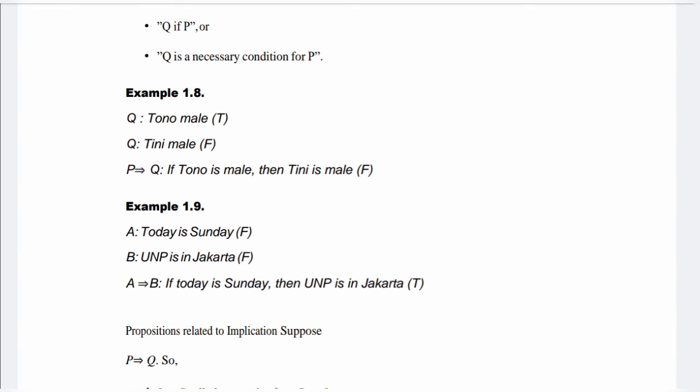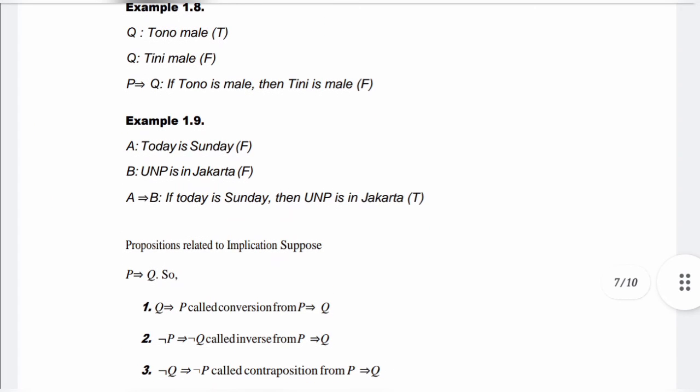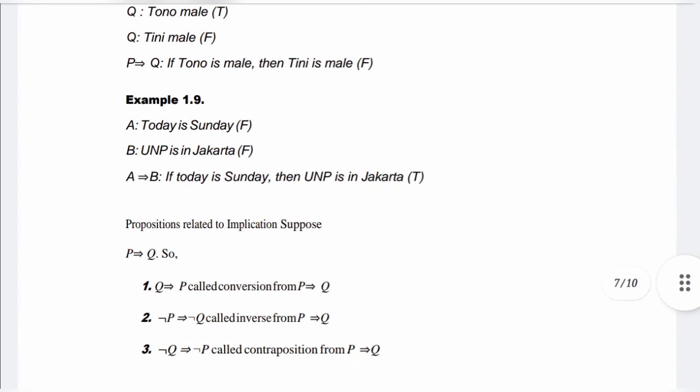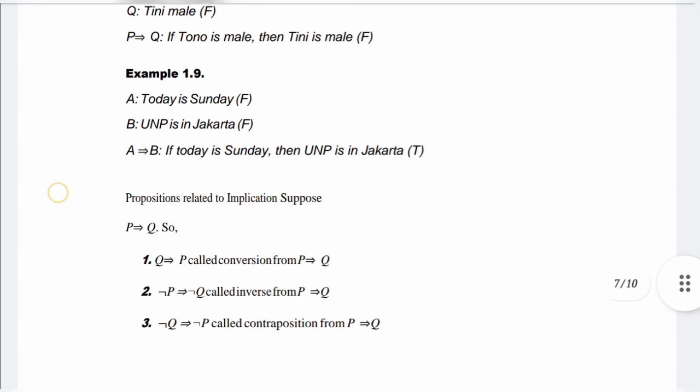Example 1.8. P: Tono is male. Q: Tini is male. False. If P then Q: if Tono is male, then Tini is male. False. Example 1.9. A: Today is Sunday. False. B: UNP is in Jakarta. False. If A then B: if today is Sunday, then UNP is in Jakarta. True.